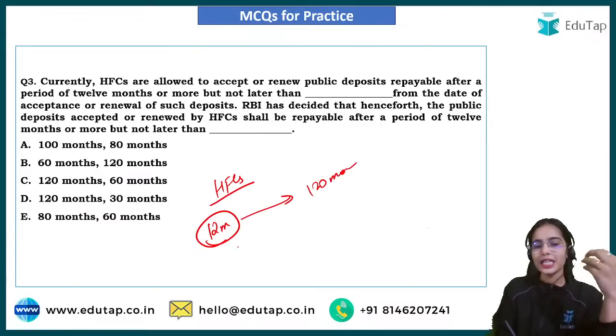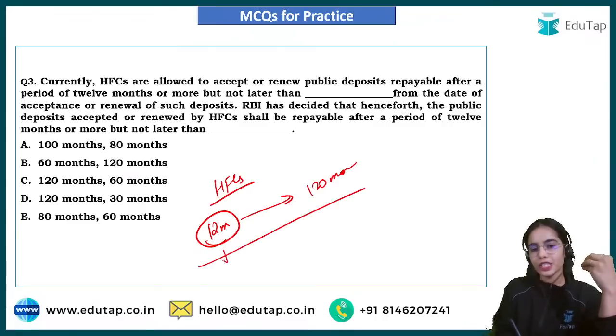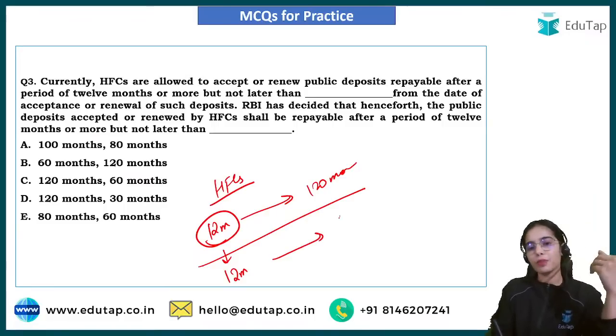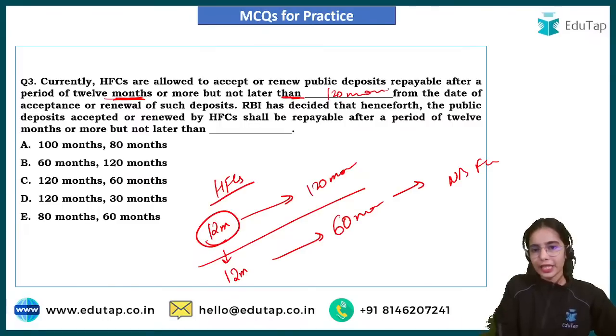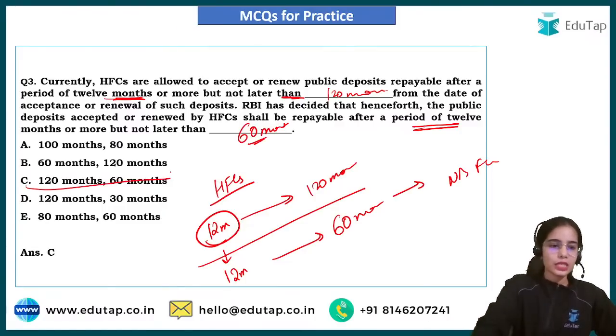Now RBI has said that HFCs will take deposits for a minimum period of 12 months and a maximum period of 60 months, as per the other NBFCs. The criteria before was a minimum of 12 months and not later than 120 months. Now it is a minimum of 12 months and a maximum of 60 months. So 120 and 60, so C is the right answer.